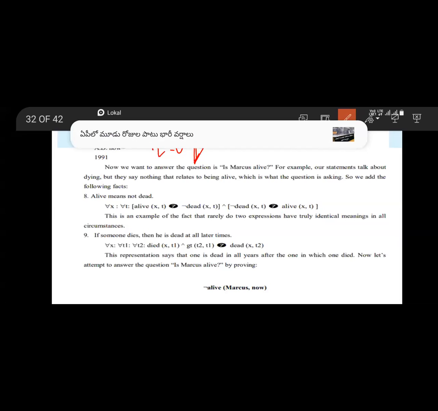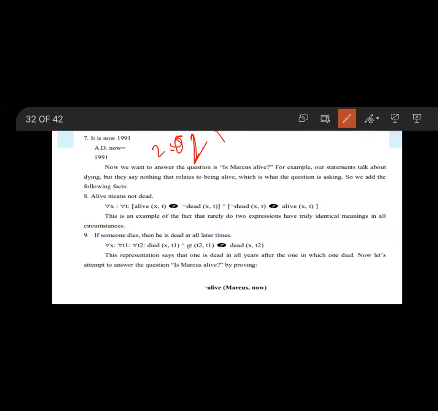For all x, t: alive(x, t) implies not dead(x, t), and not dead(x, t) implies alive(x, t). This is an example of the fact that rarely do two expressions have truly identical meanings in all circumstances. If someone dies, then he is dead.